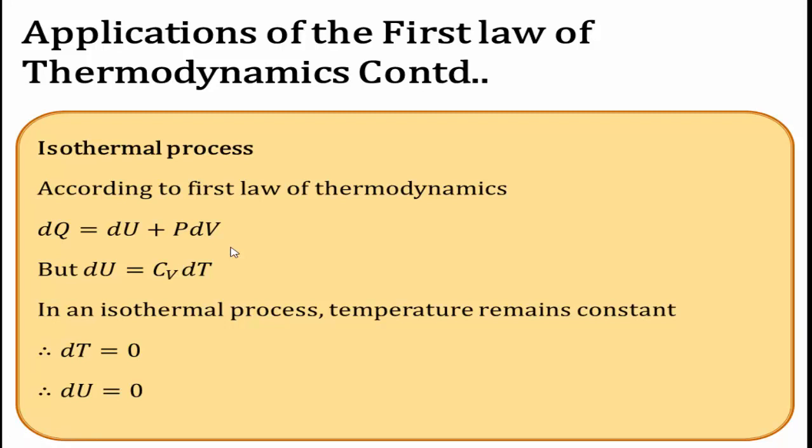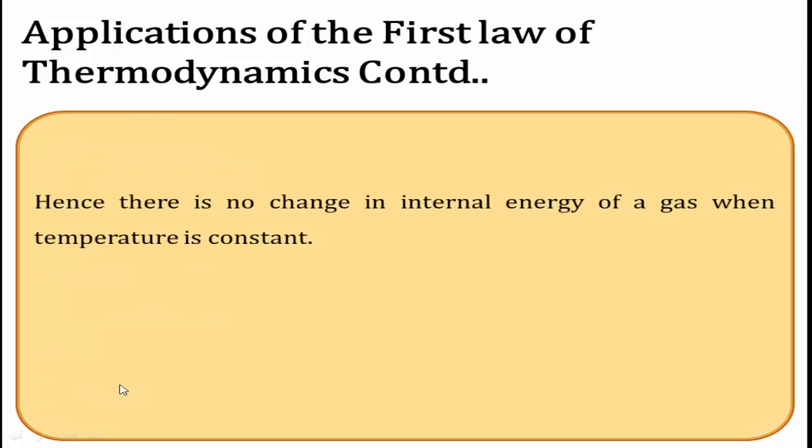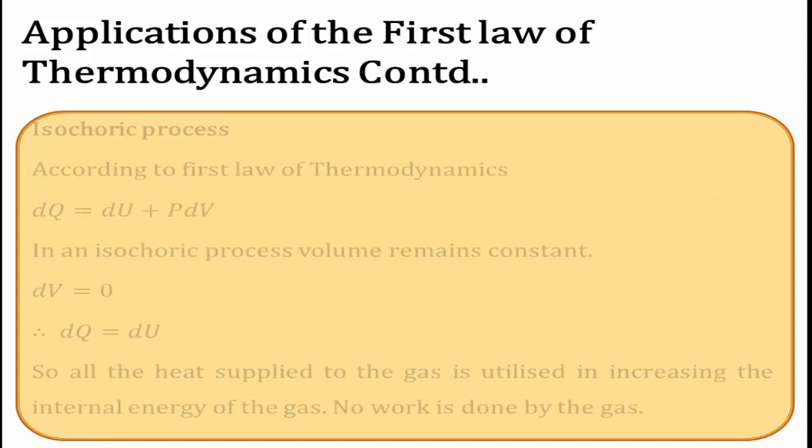In the case of an isothermal process, the temperature is kept constant, but according to the first law of thermodynamics, dq is equal to du plus p into dv. But du is equal to Cv into dT, from Mayer's equation, Cp minus Cv is equal to R. In an isothermal process, temperature is kept constant. There is no change in the temperature, so there is no change in the internal energy. dT is equal to 0, du is equal to 0, and hence there is no change in the internal energy of a gas when temperature is constant.